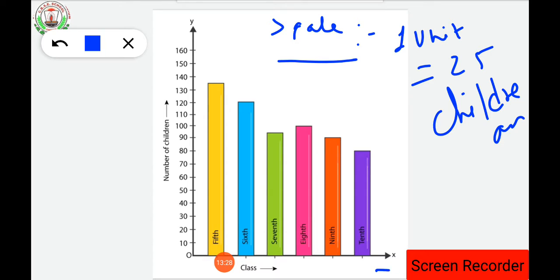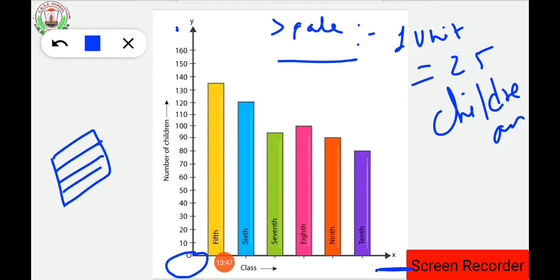So here this one is the x-axis, this one is the y-axis. Clear? And this one is the origin of the graph. 0 indicates the origin of the graph. So as you know, how to draw the graph, paper is distributed in the form of a grid like this, isn't it?